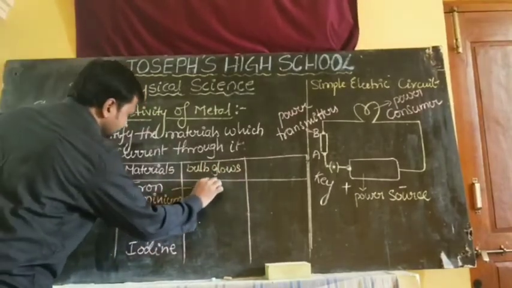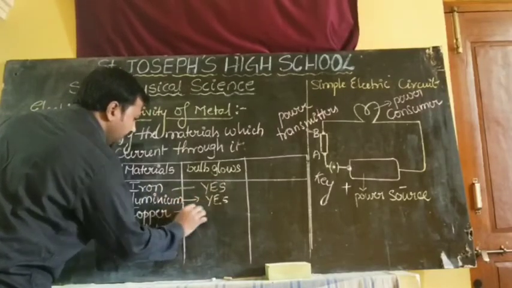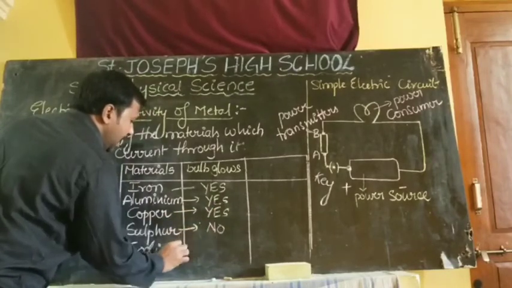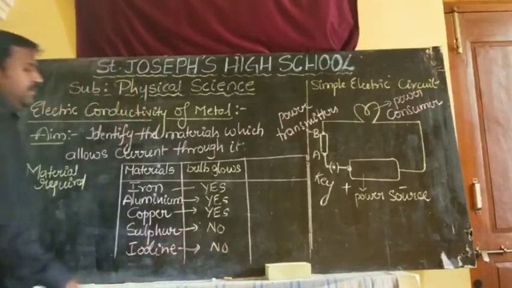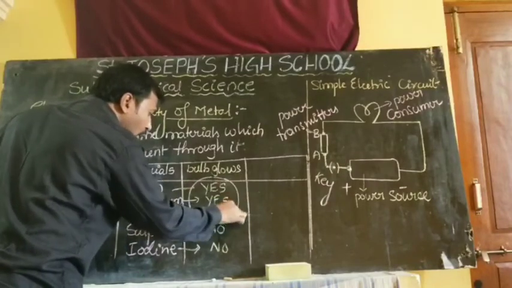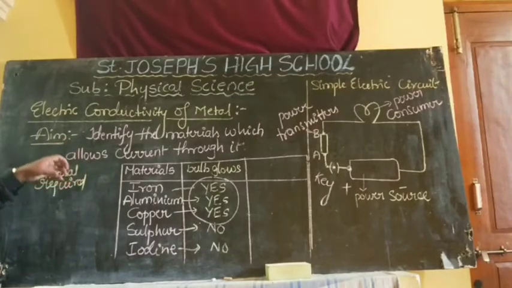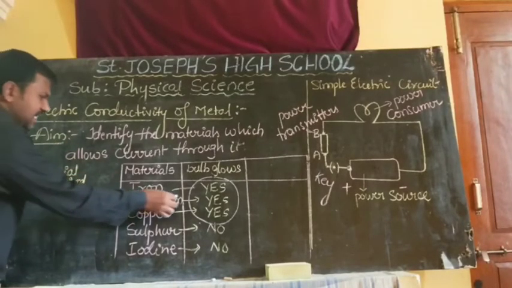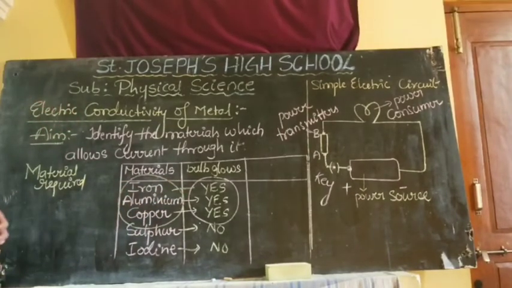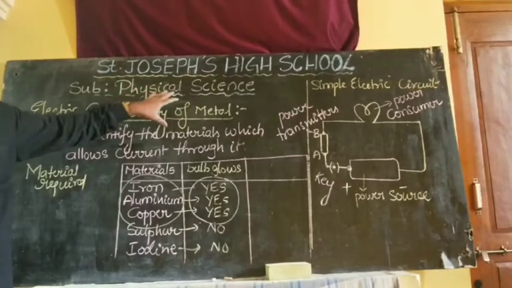Here iron, yes. Aluminium, yes. Copper, yes. What about sulfur? No. Iodine? No. That means in these three cases we are observing the bulb is glowing. That means these three materials are allowing the current to pass through them. What are these three materials we learned up to now? Metals. That's why I am giving a conclusion: metals are good conductors of electricity.